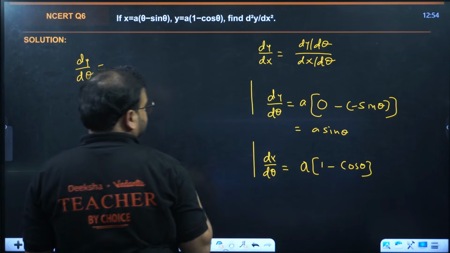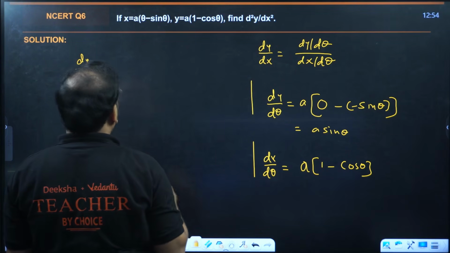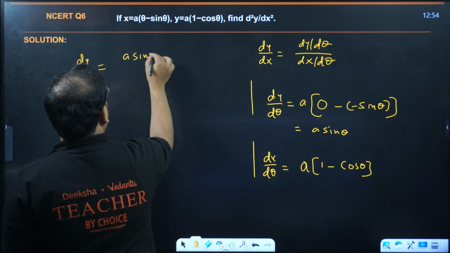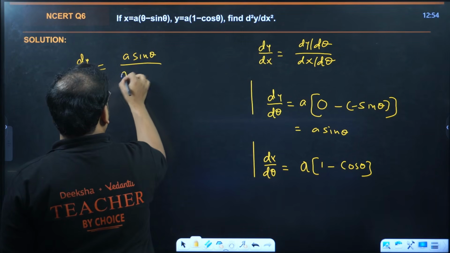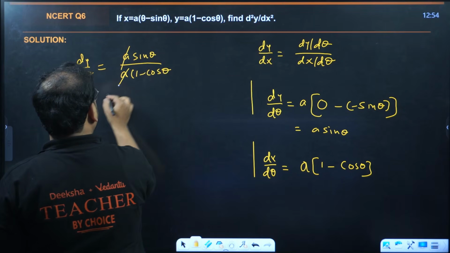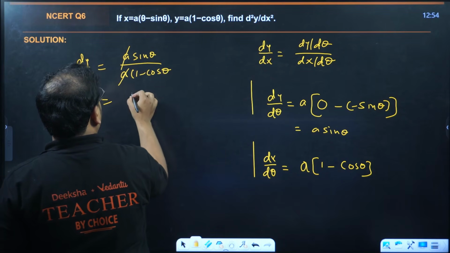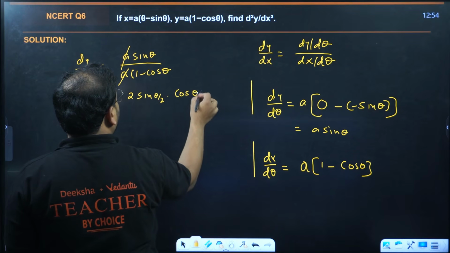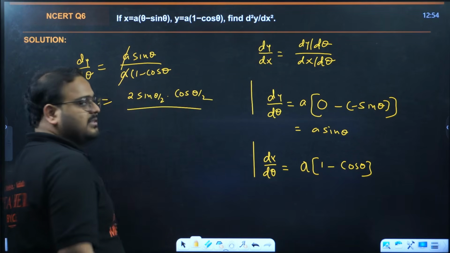Check carefully. You'll have the value over here as a sine theta upon a 1 minus cos theta. This cancels. Sine theta is nothing but 2 sine theta by 2 into cos theta by 2. Half angle formula of sine theta.